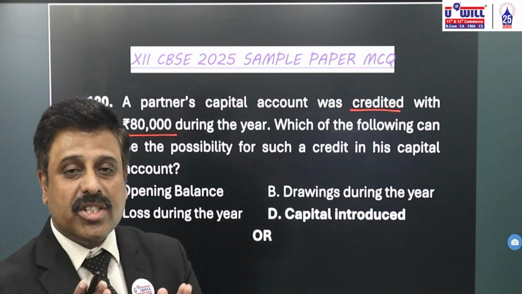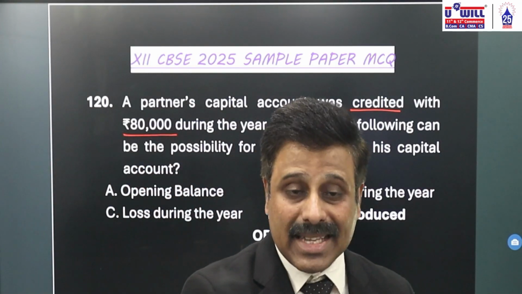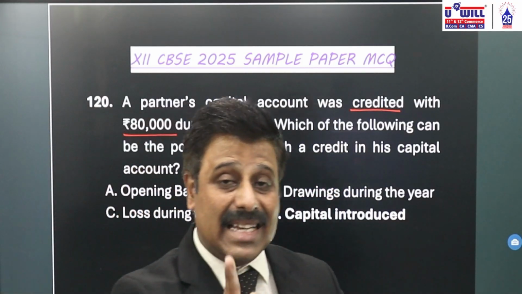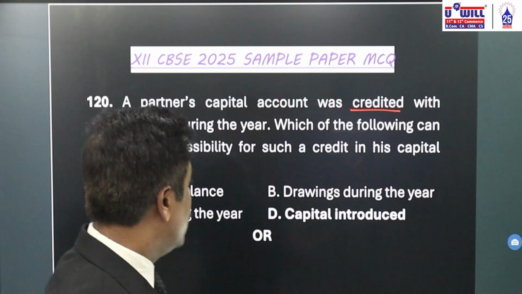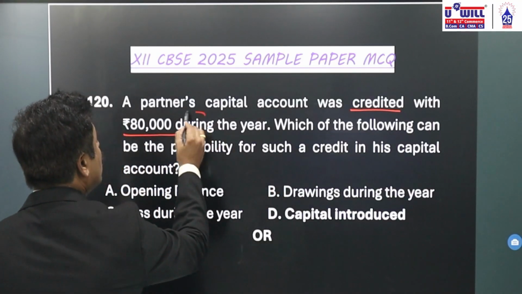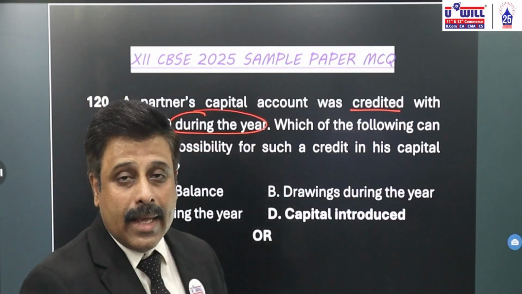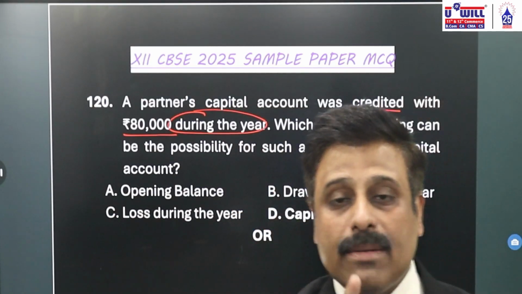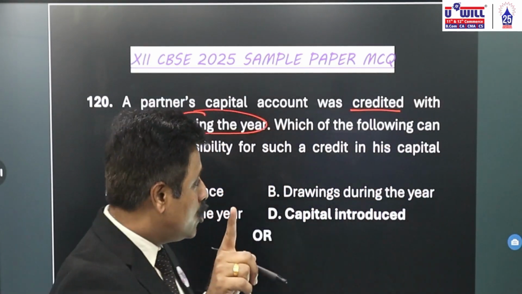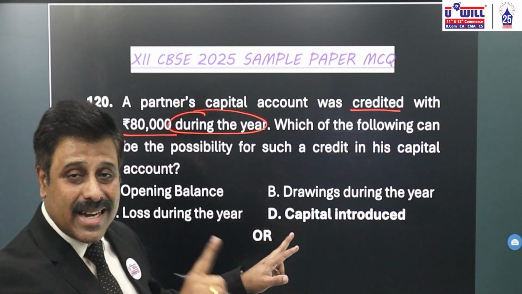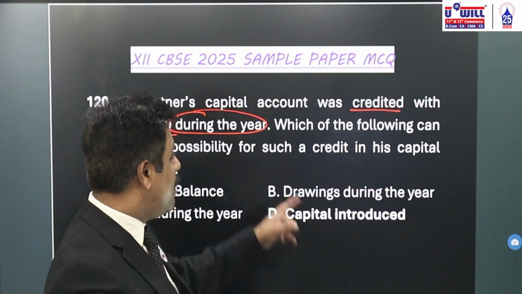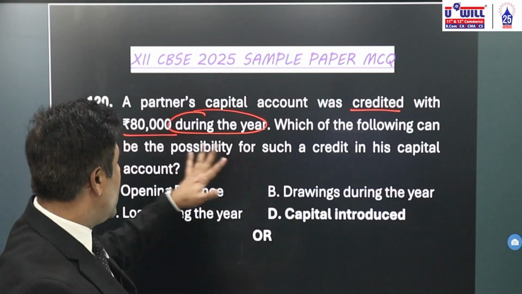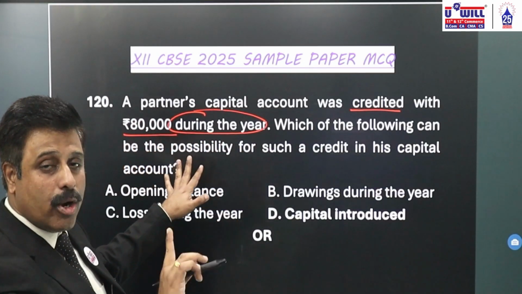Now, which things will go in the credit side of partner's capital account? Okay. Very first, opening balance. Yes, opening balance does come on the credit side. But mind well, here what is given to you? During the year. If you proceed with the answer option A without reading option B, C and D in exams, you will make a mistake. So opening balance will come on the credit side of partner's capital account, but it doesn't come during the year. It comes in the beginning of the year. If during the year it is credited with 80,000, it cannot be because of opening balance.